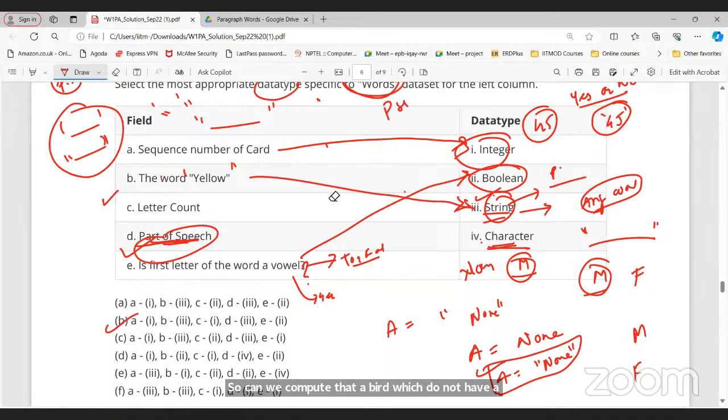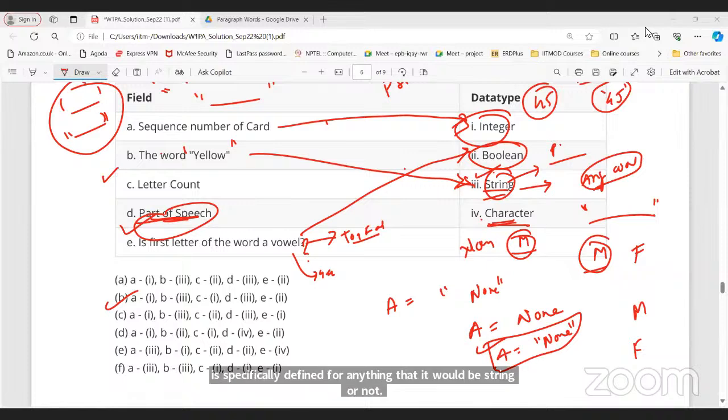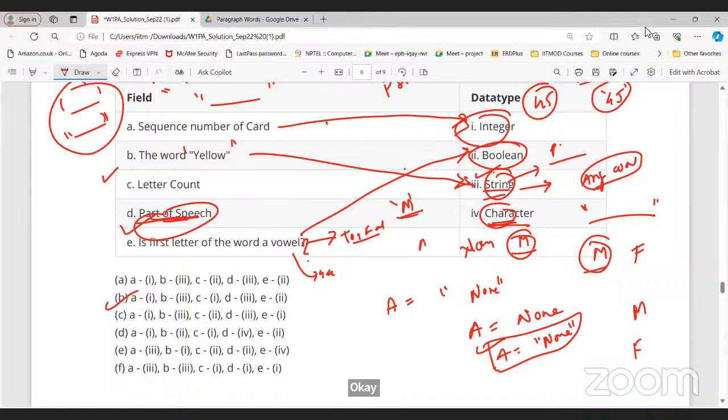Sir, one small doubt about characters. If M or F is mentioned in between quotations, is it a character or a string? Only one character in between quotations is a character. If I say ME, then it is a string. M alone, only one alphabet in quotation, is a character. Just a simple thing.